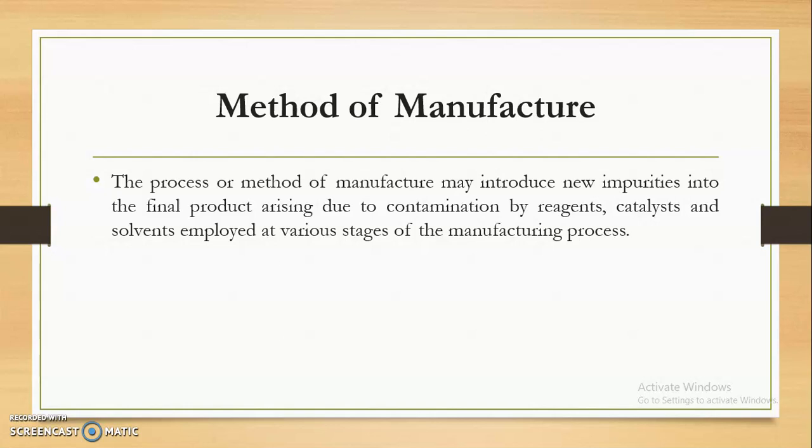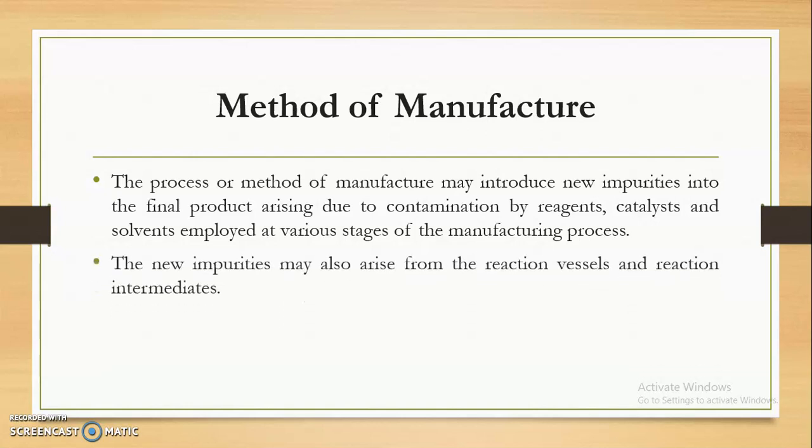Along with the starting material, during the manufacturing process, we use different reagents like acids, alkalis, oxidants, reductants. Then, to speed up the reaction, we use catalysts and different solvents. So different impurities may be incorporated due to the use of these reagents, catalysts and solvents during the various stages of the manufacturing process.